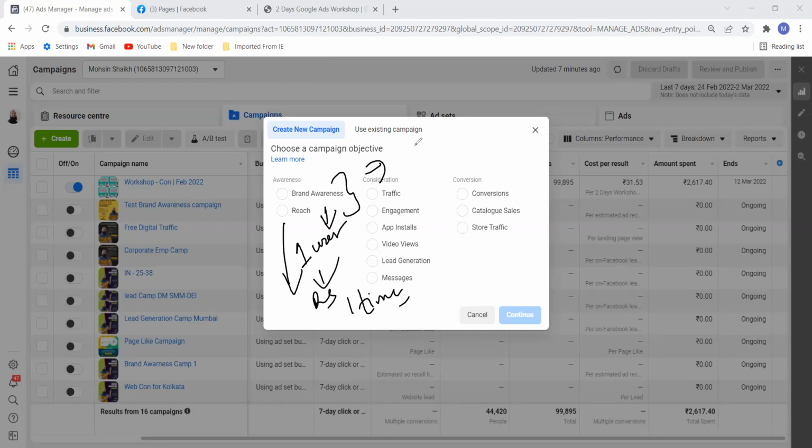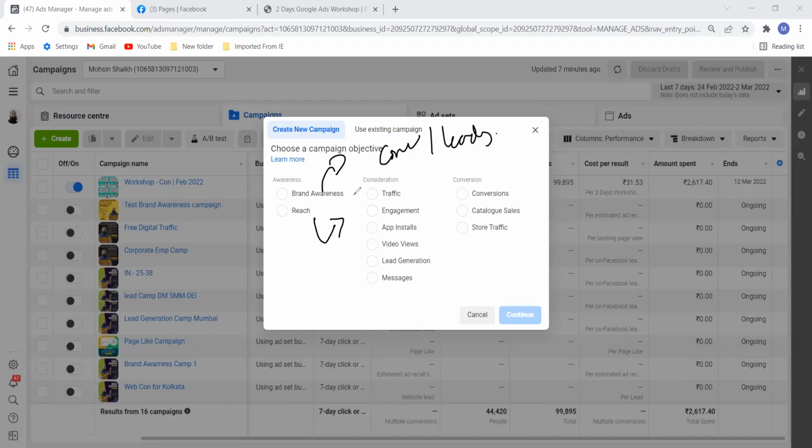So if you want, we can do this campaign also. Here, you will not get any conversion. You will not get any customers. Let me tell you that very clearly: this is not the objective. For example, big brands do brand awareness and reach. But here you will not get conversions or leads.